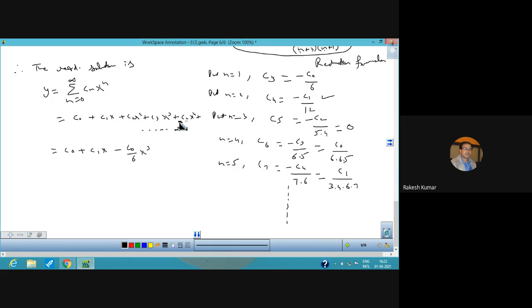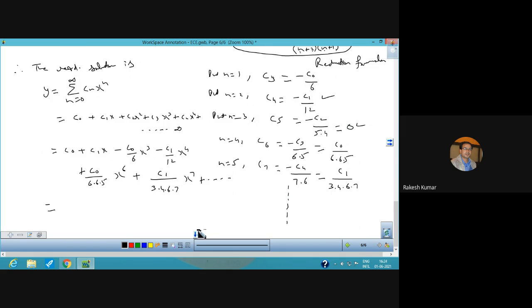The value of C5 again comes out to be 0, and the value of C4 comes out to be minus C1 upon 12 into x4, and your value of C6, because C5 is 0, is C naught upon 6 into 5 x raised to power 6, and your C7 is C1 upon 3 into 4 into 6 into 7 x raised to power 7.